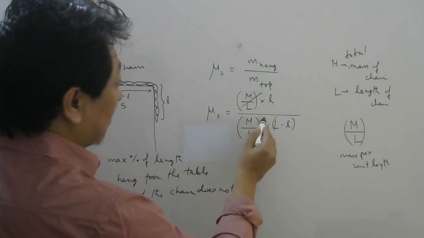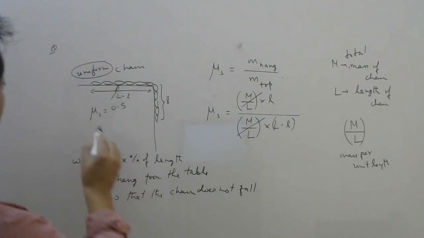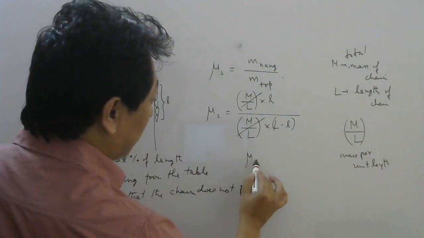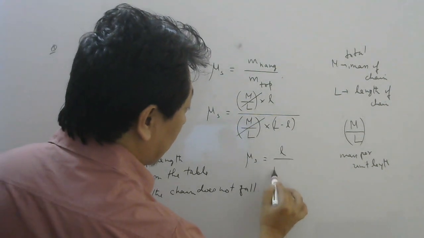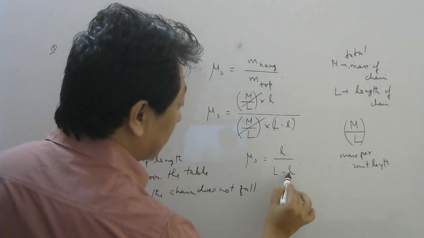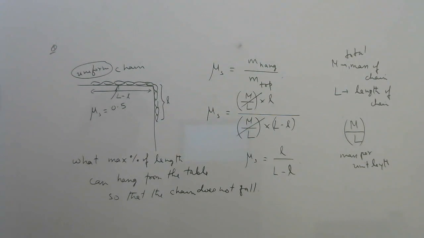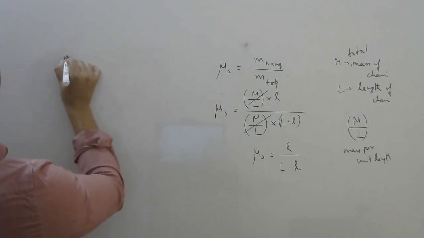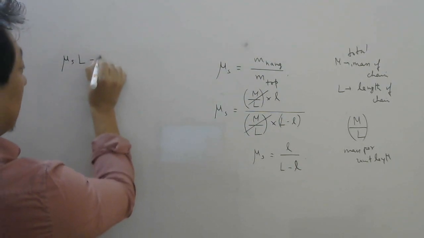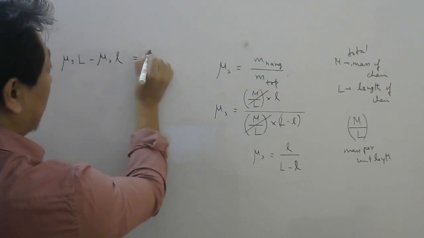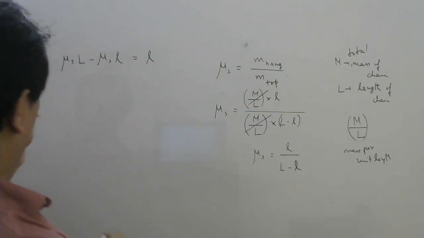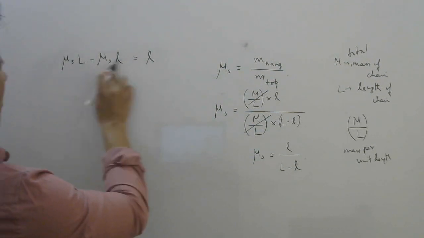So this gets cancelled. Now here mu s was given 0.5, or let me write in terms of mu s right now. So l by capital L minus l. So let's simplify this now. First you cross multiply, mu s into capital L minus mu s into small l equal to small l. Remember, our aim is to find the length which is hanging in terms of percentage. Take this one this side.